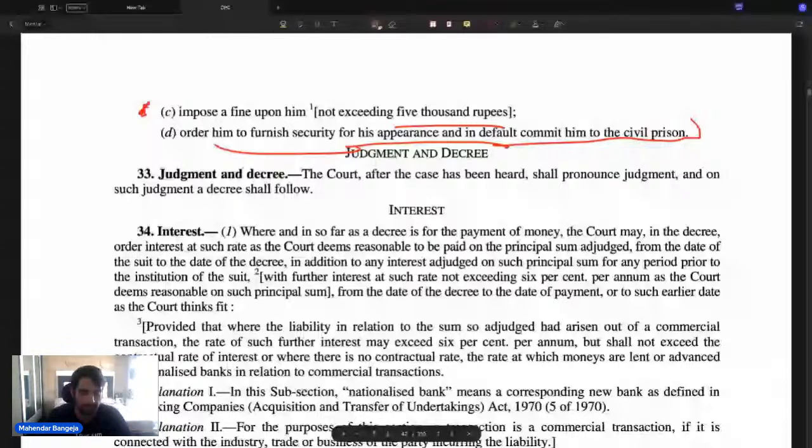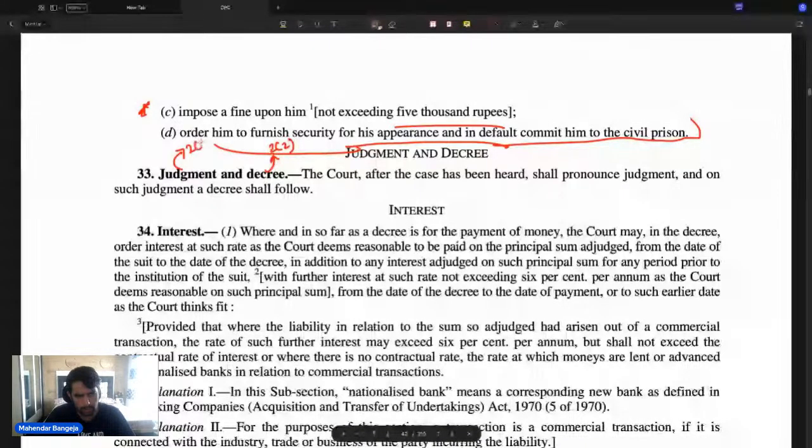So see, two things that you have to understand. So decree is something that has been defined in section 2.2. तो आपका जो decree है, that is something which has been defined in section 2.2, and judgment is something which has been defined in 2.9.